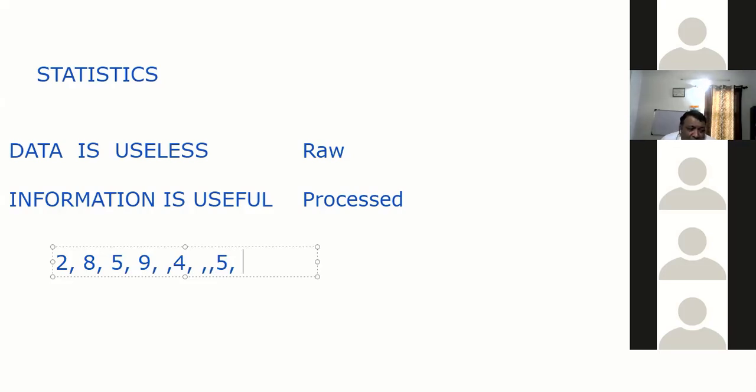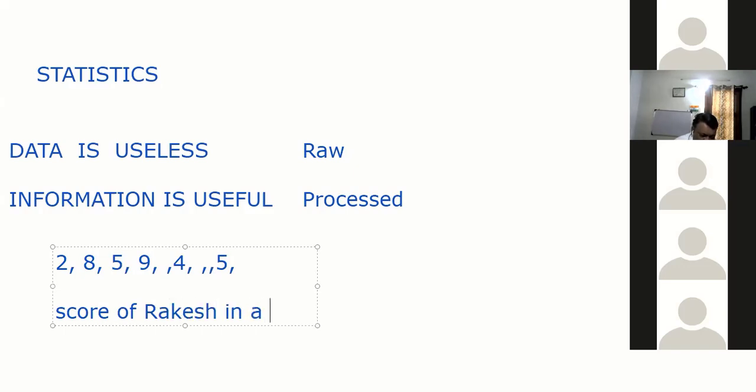Nothing, right? It doesn't give you any valued information unless you process it. Suppose this is the score of Rakesh in a cricket match.